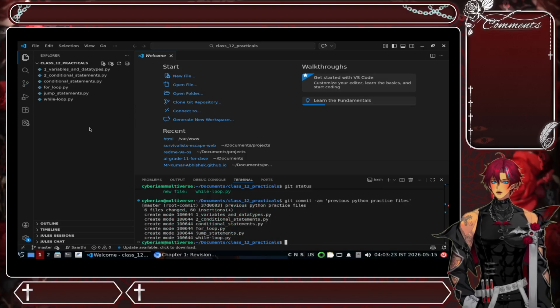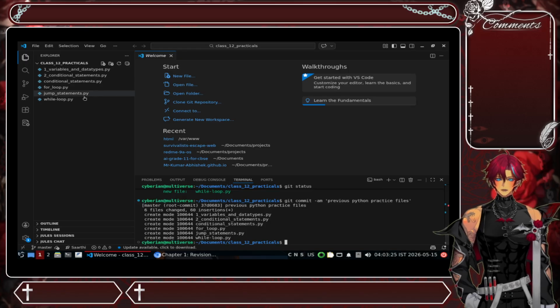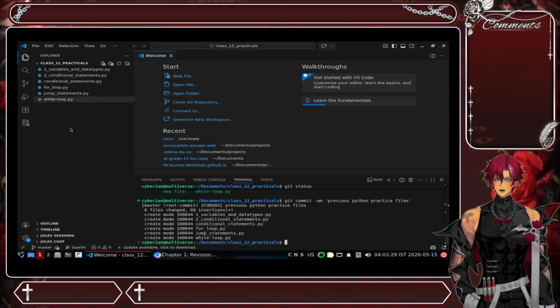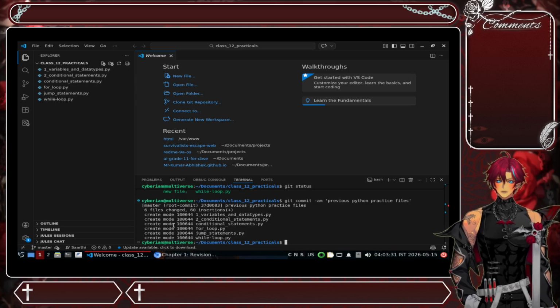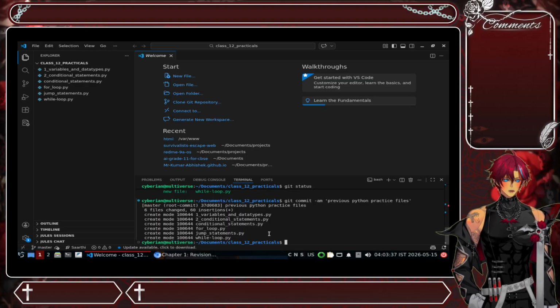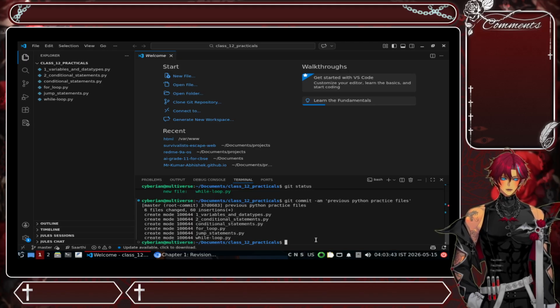Now, next, we have to make a new file in this one. When we are using VS Code, you have to make a new file for making a new program. In case of IDLE, you would just start the script mode, write whatever you want, and then save the file, right?